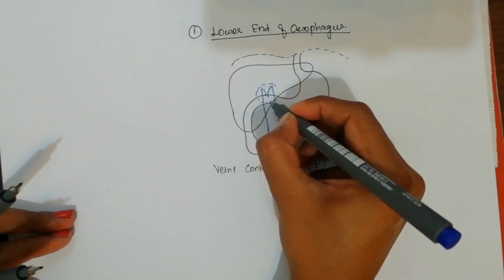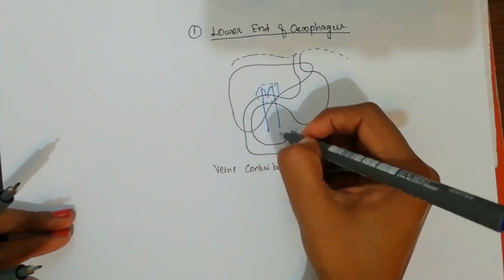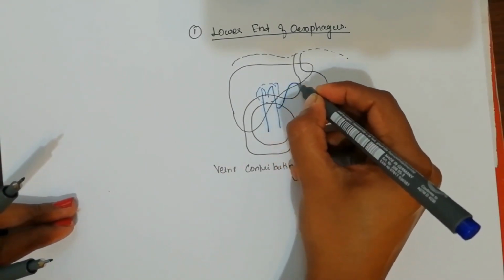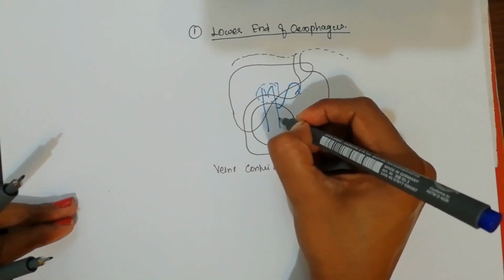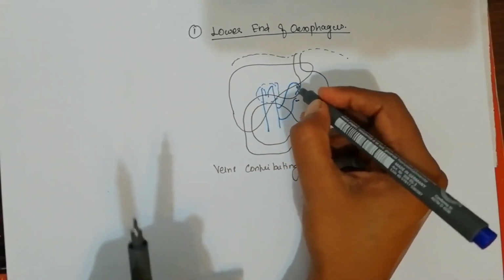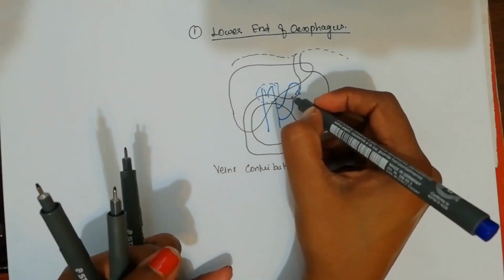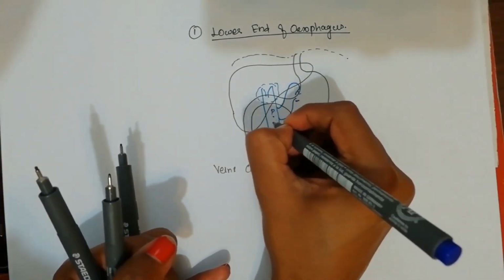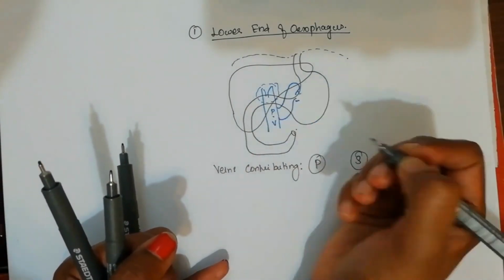Here consider this as porta hepatis, and this is the trunk of portal vein. Here we have the left gastric vein and right gastric vein, and these two are the major tributaries getting drained into our portal vein.